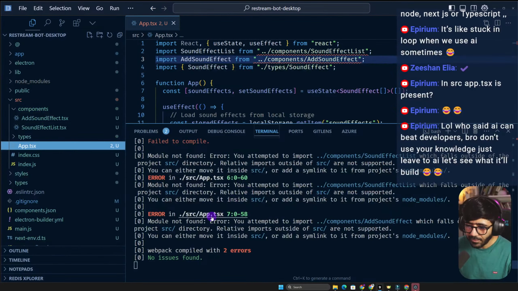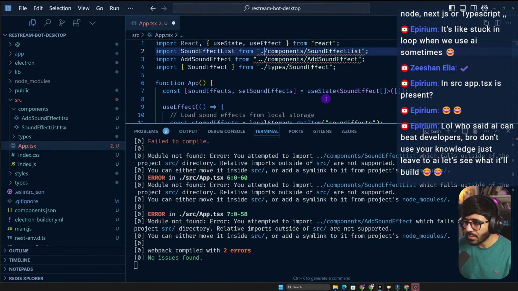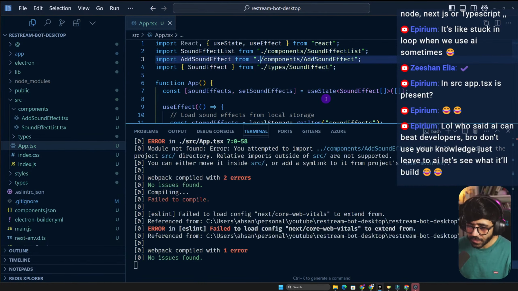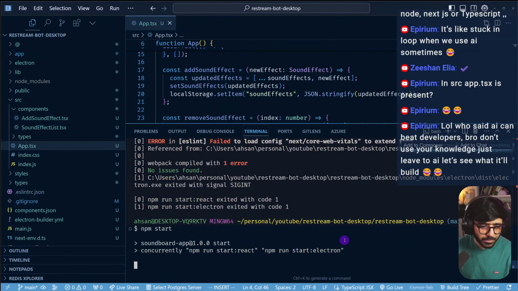Okay. Now we have source slash app tsx. Now it says this import is wrong, which is correct. Okay. So now we have at least some progress. Now it says load config next core web vitals to extend from. Failed to load config to extend from. So I'm going to restart this again.